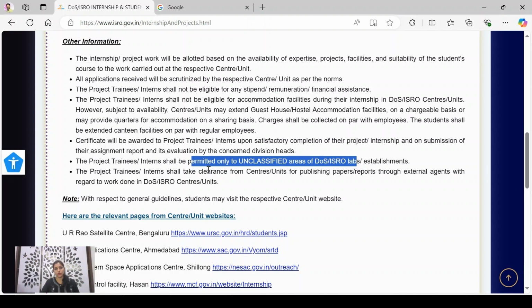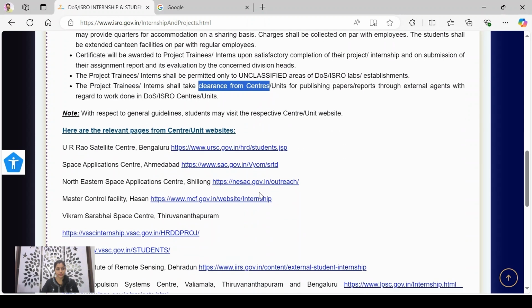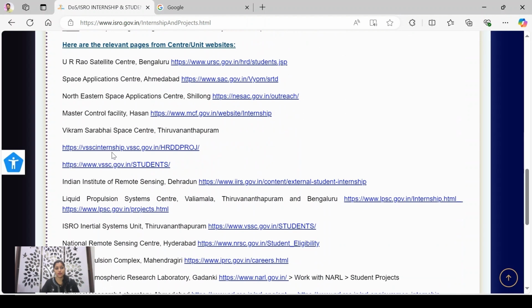After completion of your work, if you are willing to publish your work in reputed journals or in conferences, then you will have to take clearance from the centers. Then here you can see the list of various ISRO centers who are providing internships, and their links are also given. What I'll do here, I'll select any one ISRO center and show you how to fill the form for that center. So I'll select Space Applications Centre, Ahmedabad.